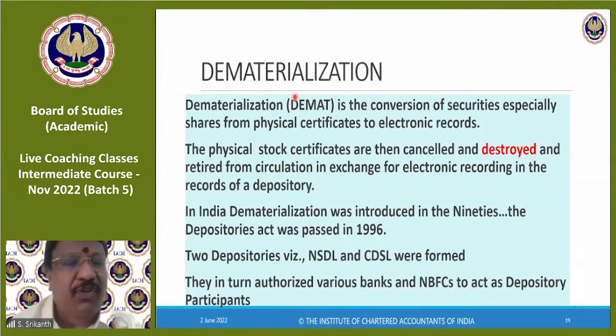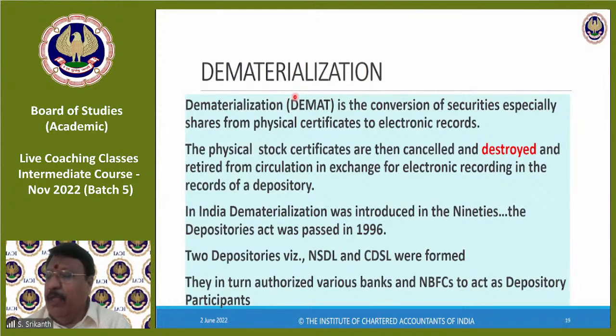It's very, very beautiful. And if you really practically understand it, you will appreciate this. Today, all listed companies have compulsorily only dematerialized shares.